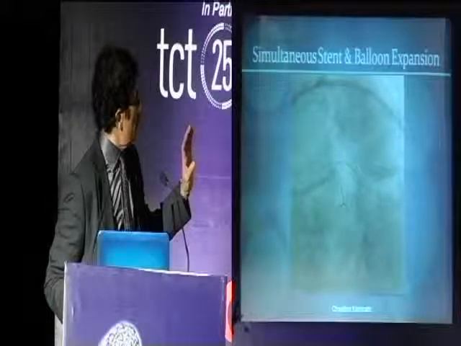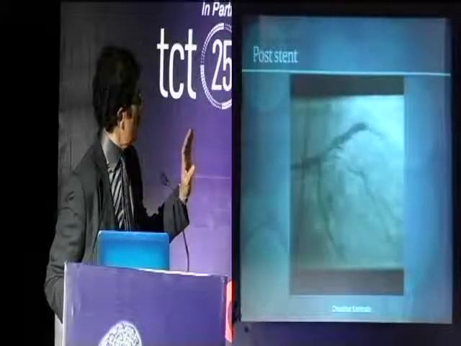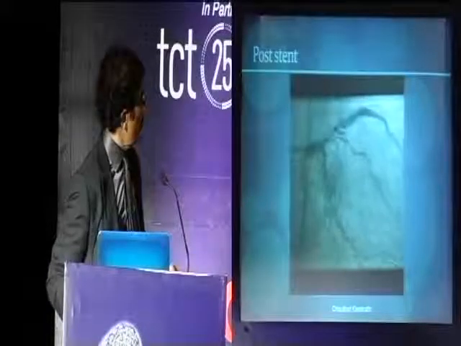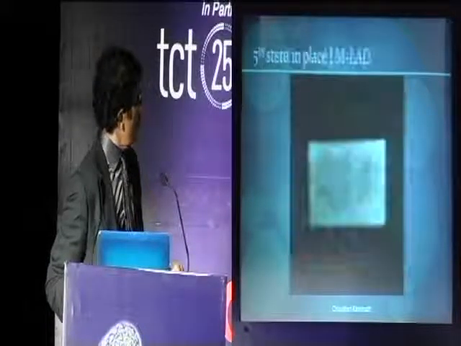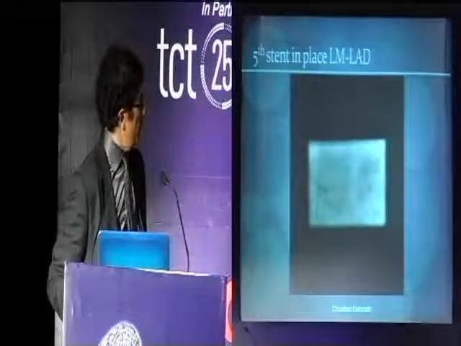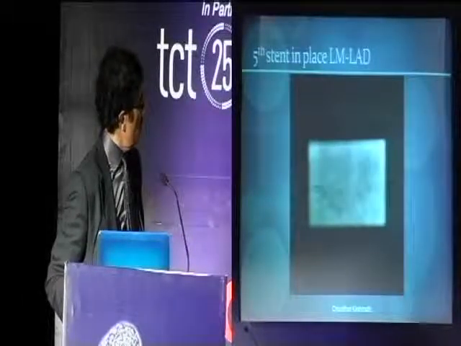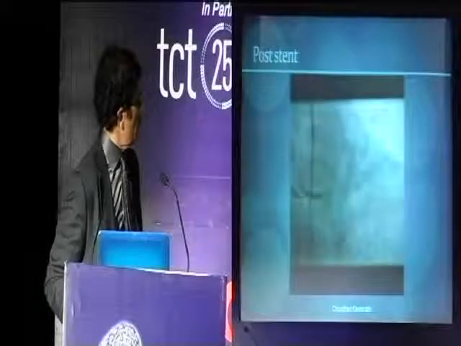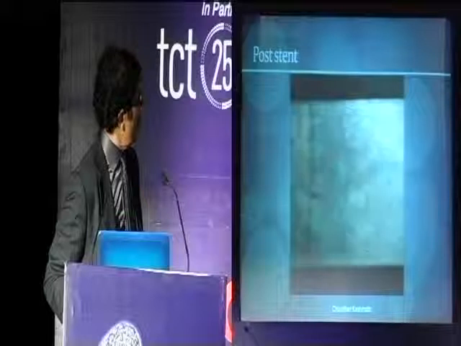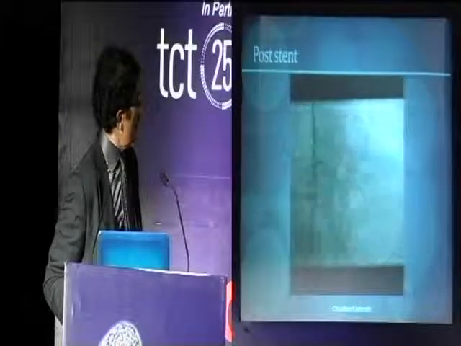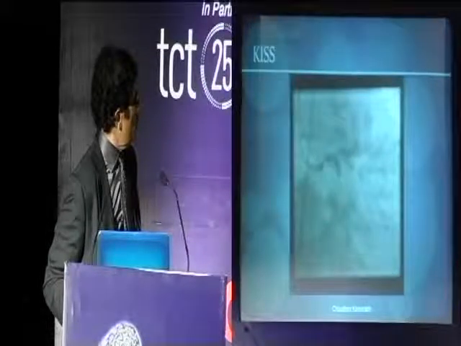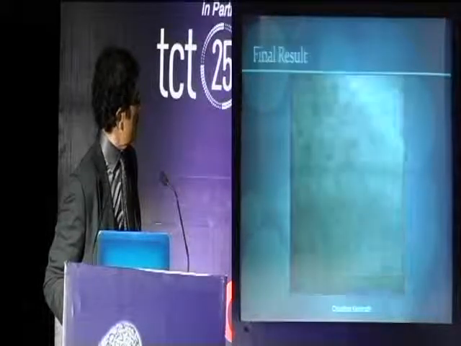So once you deploy the stent like this, you can see the stent looks reasonably good. You pull out the wire in the circumflex, inflate the balloon, and then you bring this regular stent. And then you reintroduce the wire into circumflex, and then you come up with a final kiss.